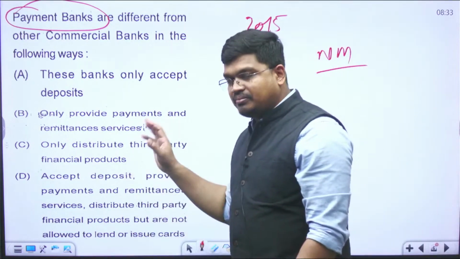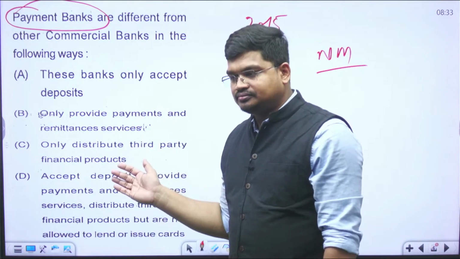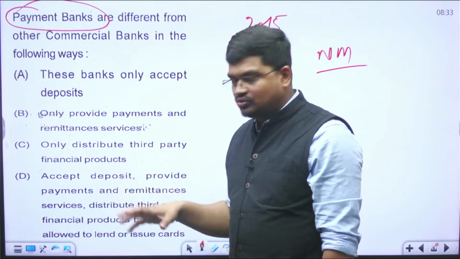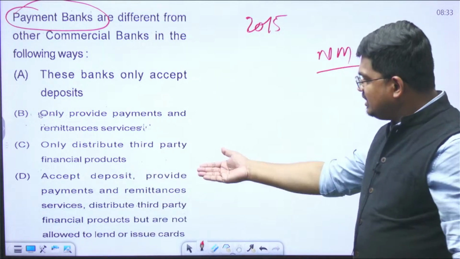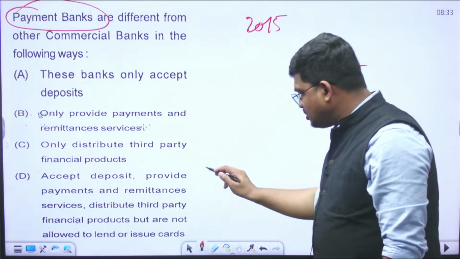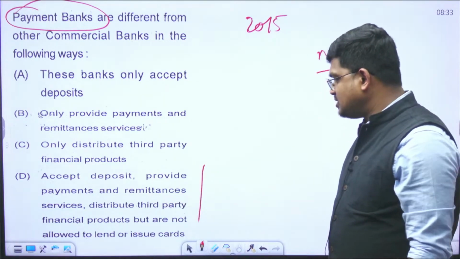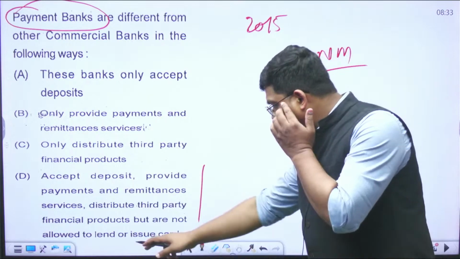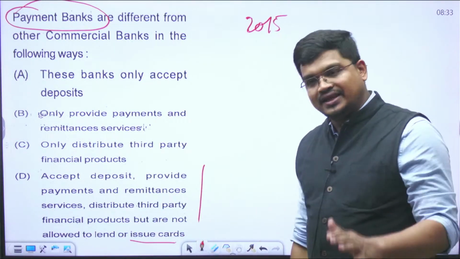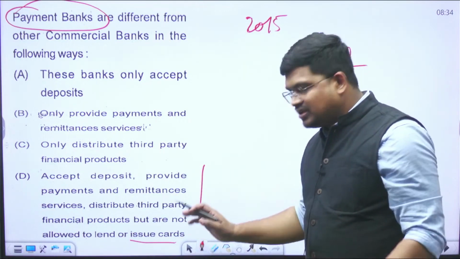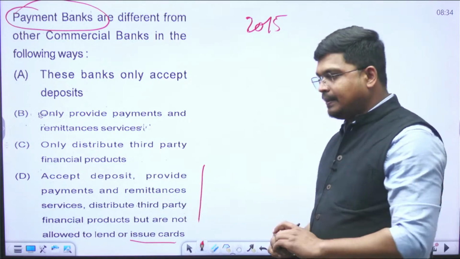This is why payment banks were set up: to achieve financial inclusion. So D is the answer. They accept deposits, provide payments, remittances, services, distribute third party financial products, okay, but are not allowed to lend or issue any such cards, basically the credit cards. They can issue debit cards, but not the credit cards, okay.